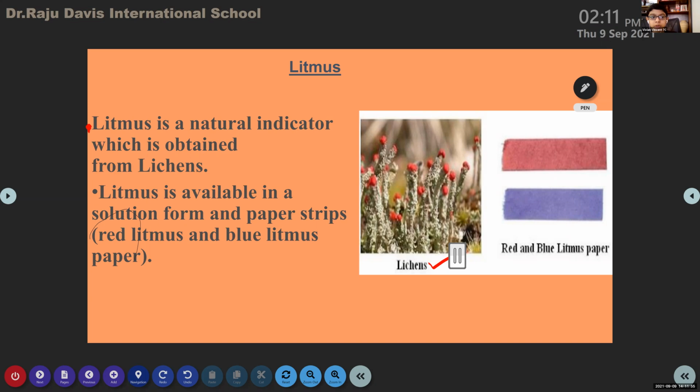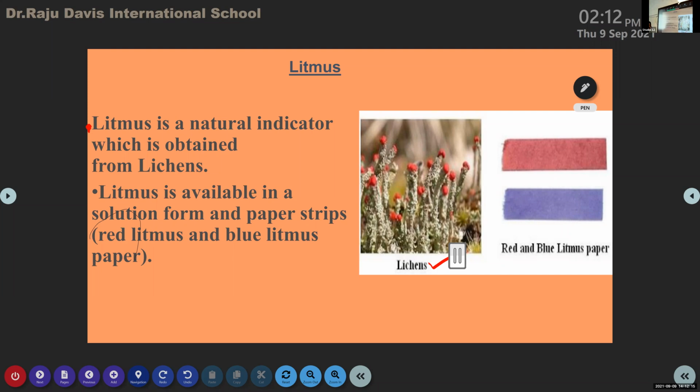Ma'am, where should we write it? You can copy down in your lecture notebook. The first point and second point also we should write? You just write the definition. I will give the notes after this class. I will send it in the WhatsApp group. You just copy down the lecture notes.